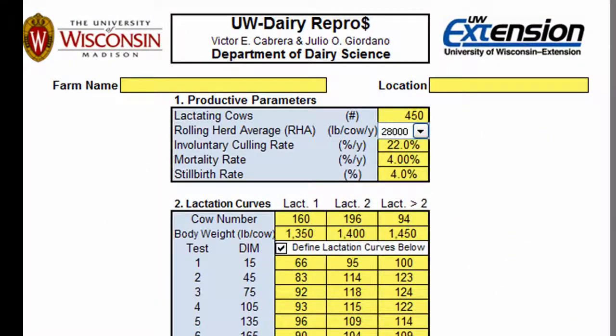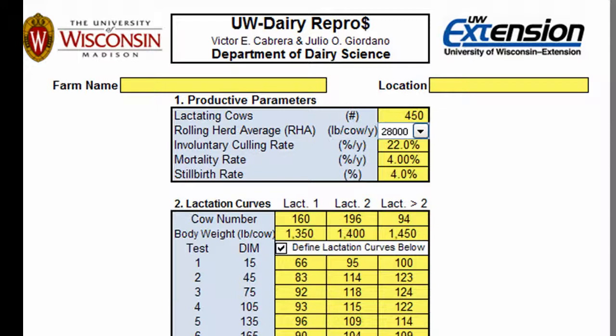This tool gives you the power to effectively evaluate reproductive programs that utilize artificial insemination and heat detection. Historically, comparing the true value of different reproductive programs has been anything less than easy due to the sheer number of variables that must be accounted for.